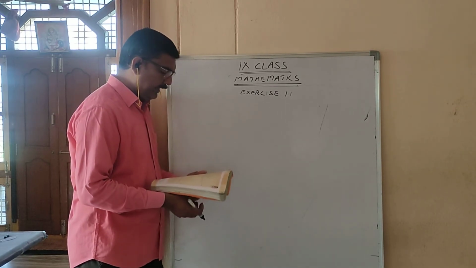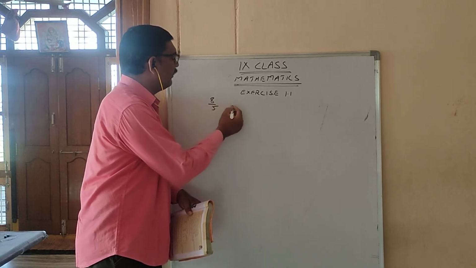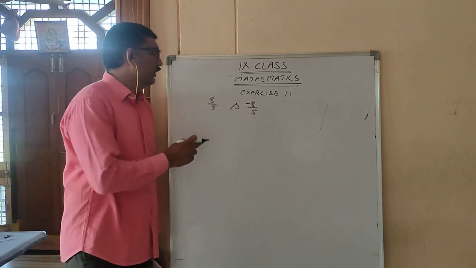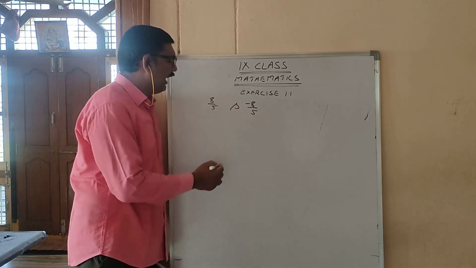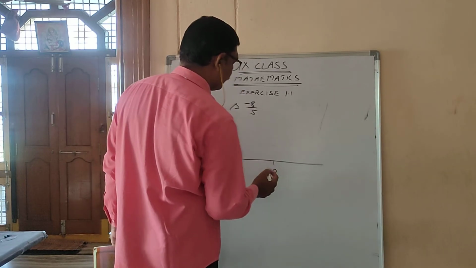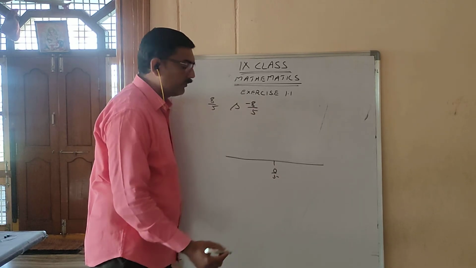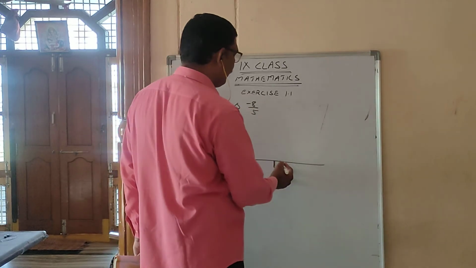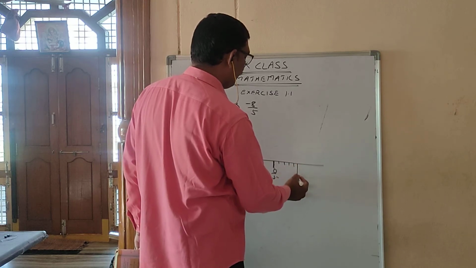Next, represent 8 by 5 and minus 8 by 5 on the number line. We should represent both numbers on the number line. Okay. How we have to represent, we will see. Can you take 0 as 0 by 5 or not? Can you take 0 as 0 by 5? 0 by 5, after that 1, 2, 3, 4, 5.